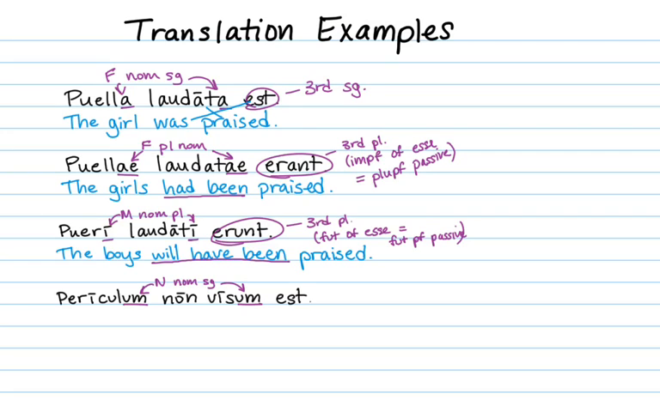Last example, I wanted to pick one with neuter. Periculum non visum est. Periculum happens to be a neuter noun, so visum must be a neuter participle to agree with it. Est is third singular because periculum is singular. The danger was not seen. Since we have the present form of to be, est, plus the perfect passive participle visum, then together this is the perfect passive verb. The danger was not seen.